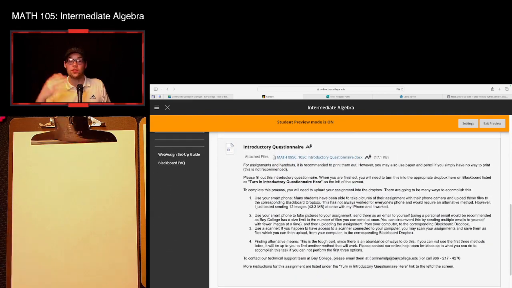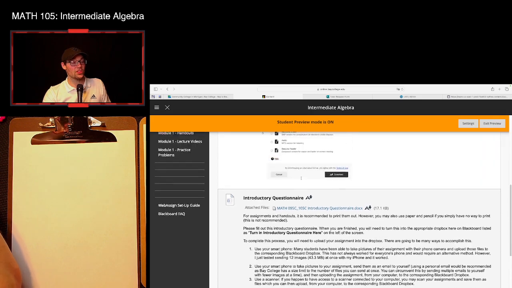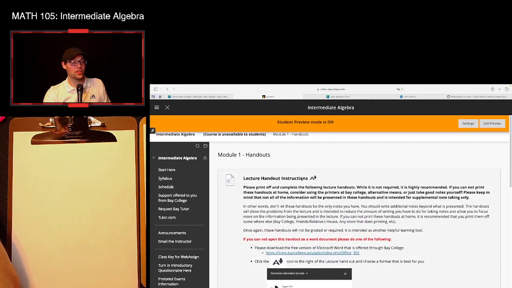Underneath, we can see the very first assignment that we're going to have, and that's the introductory questionnaire. As you can see here, there is a list of information that you are going to need to follow in order to complete this assignment. Once you are completed with this assignment, you will need to turn it in, and there will be specific spots to do so.